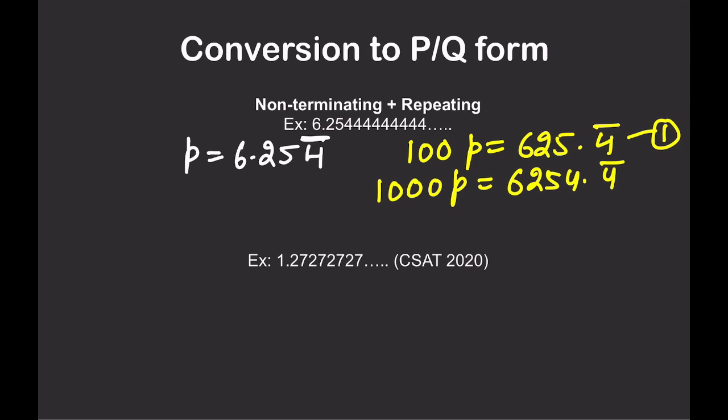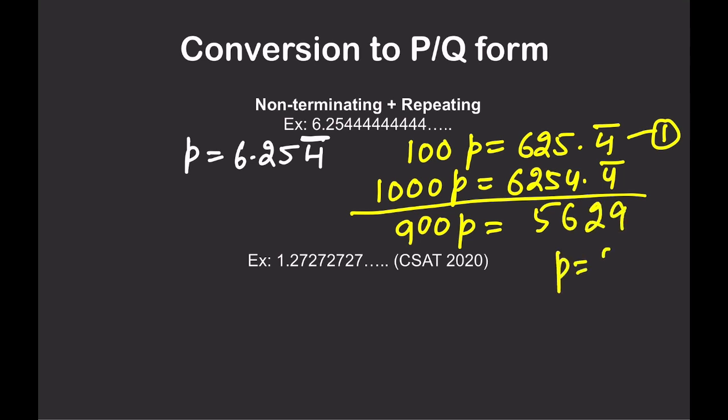What did we do there? We multiplied by 10. So here, 1000P minus 100P is 900P, and subtracting, you will get 5629.